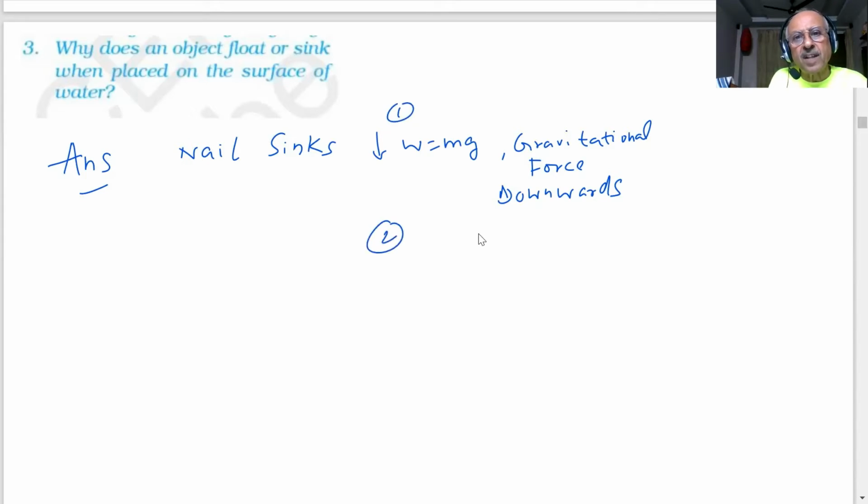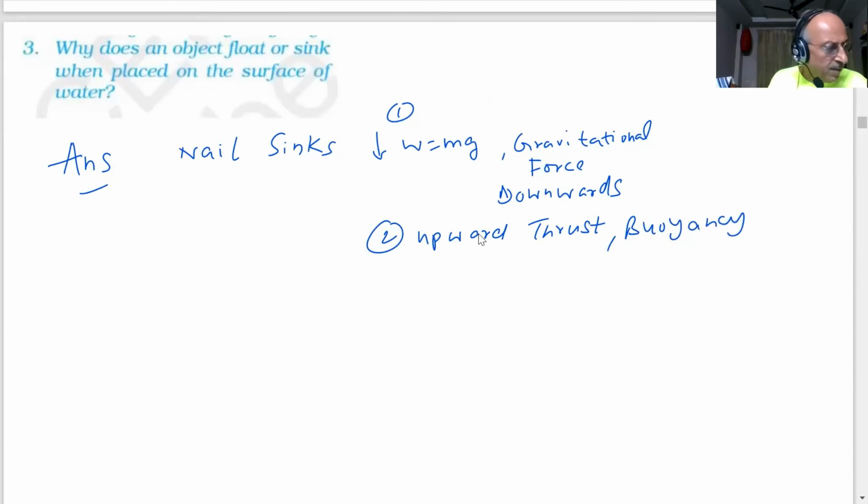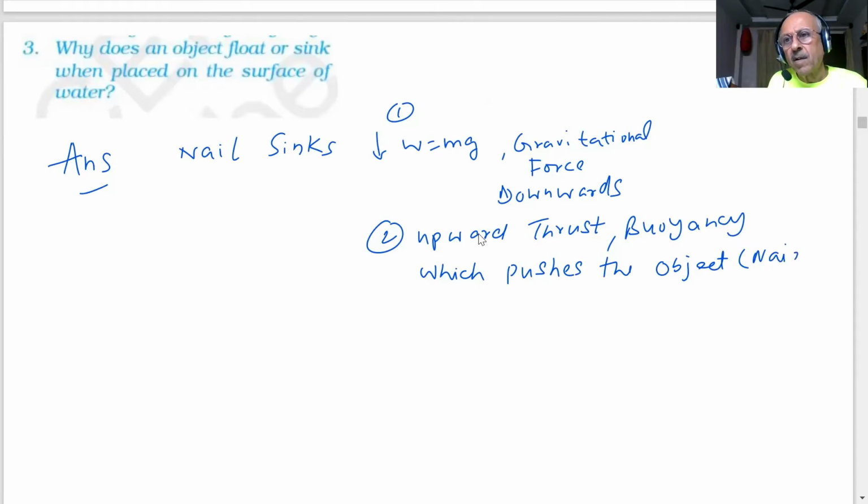And number 2, you are saying there is an upward thrust, or buoyancy, which pushes the object, or the nail, upward.